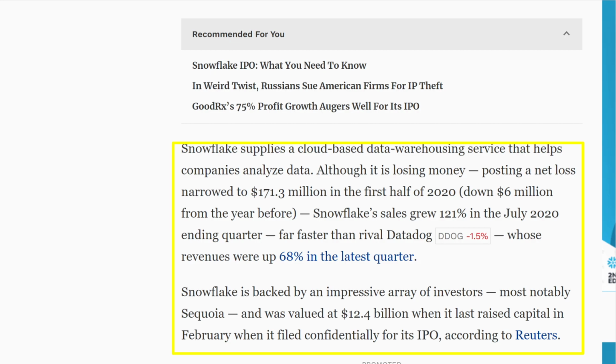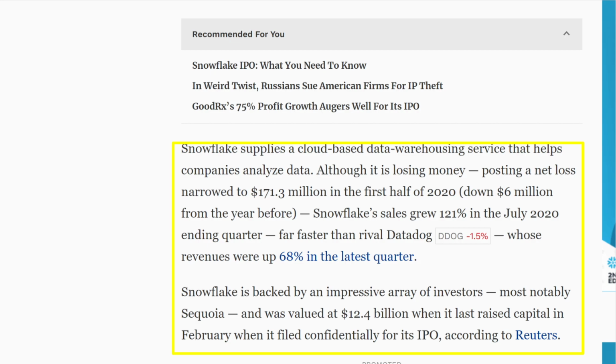Now, I'm going to be honest here, I have not researched its rival Datadog, but the fact that this article at least states it's growing significantly faster compared to its rival Datadog is a good sign. But again, I haven't done much research on that competitor, so it's hard for me to make a very accurate comparison here in terms of how these companies are doing or where they are in their lifespans, etc.